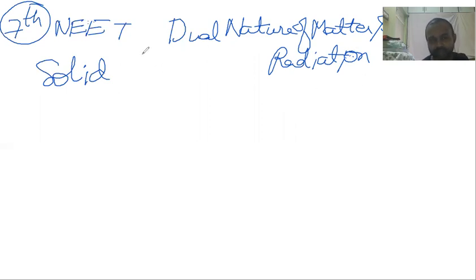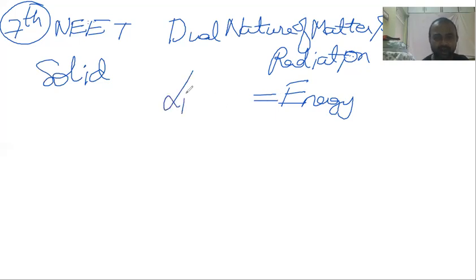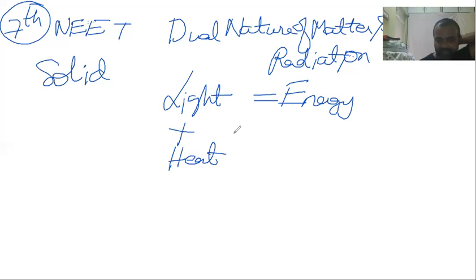That much you know. So already solid, liquid and gas. Radiation means what? Energy, which you already did a little bit in the light chapter. Most specifically, heat energy that is radiated. For example, the sun's rays are radiation. Heat and light are the two types of energies which are radiated. Very good. When we use this word radiation, we are speaking about either light or heat, mostly about heat.